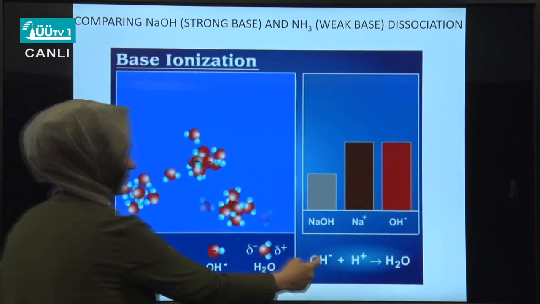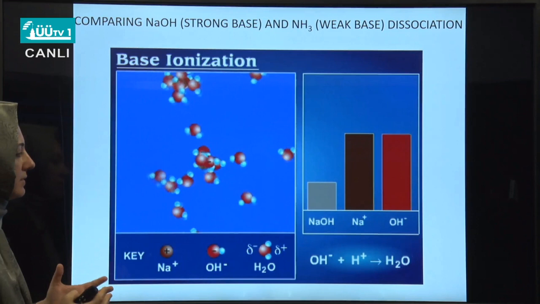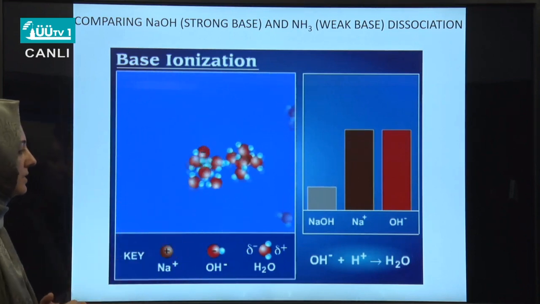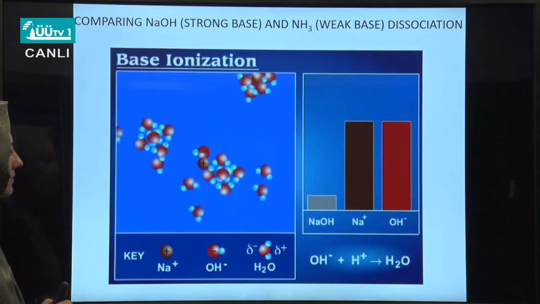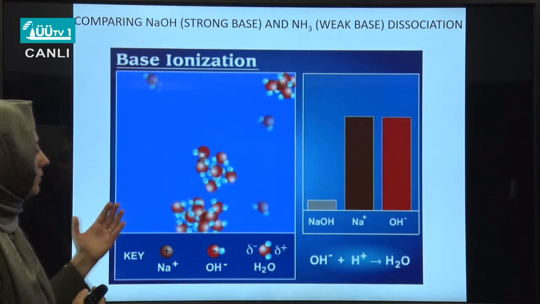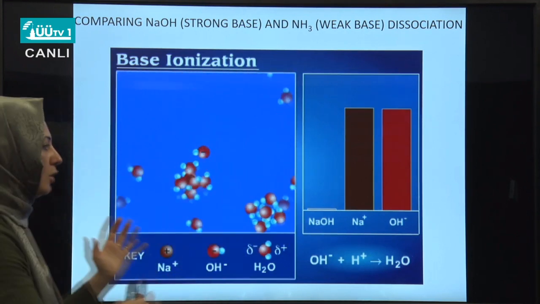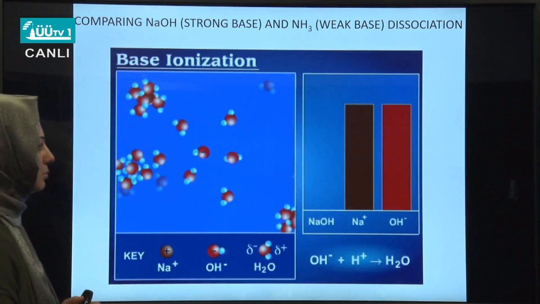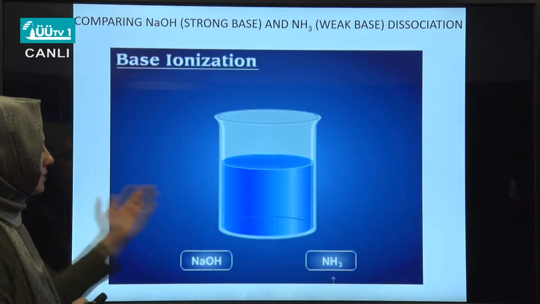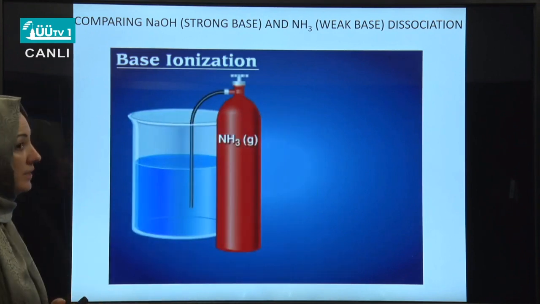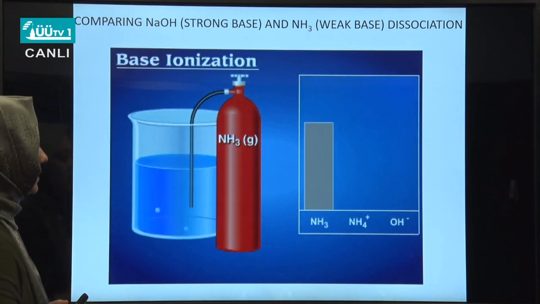Actually, when the hydroxide ions are formed, they combine with the H+ of the water, and in the end water molecules are formed. So you see that finally at equilibrium we will no longer have any sodium hydroxide base. All of it will be converted to Na+ and OH-. Now let's look at the ammonia example, which is a weak base. If we dissolve ammonia in water, what happens?